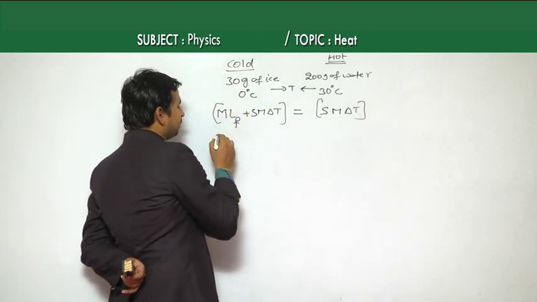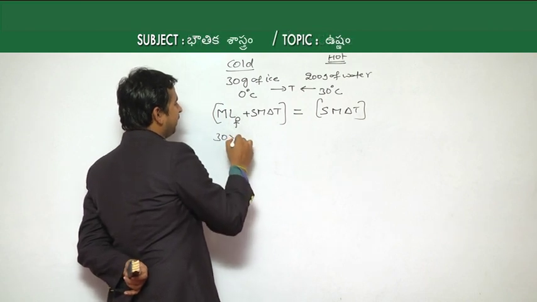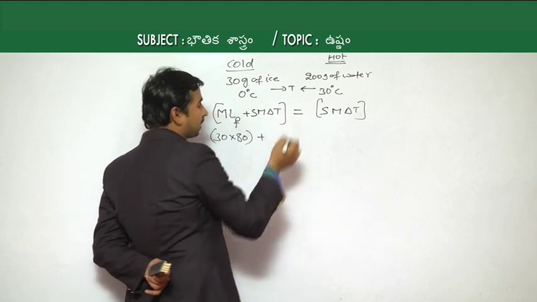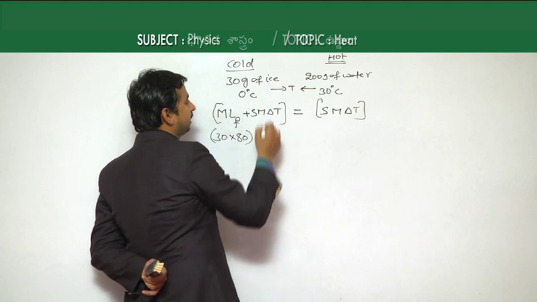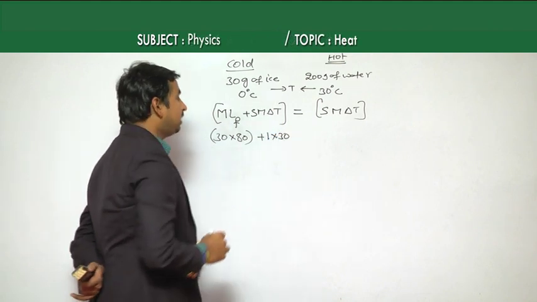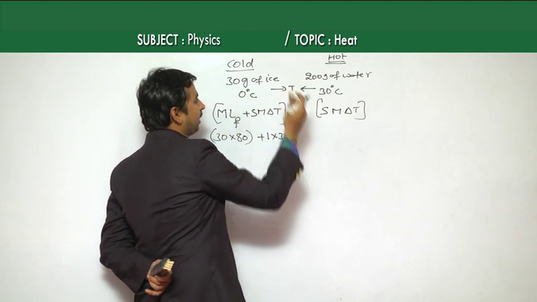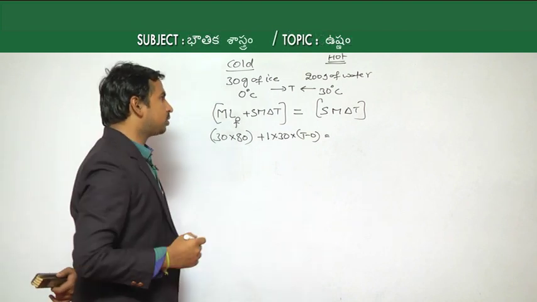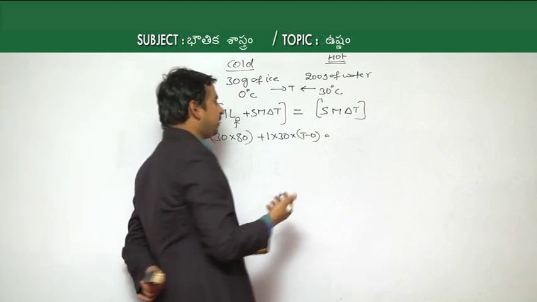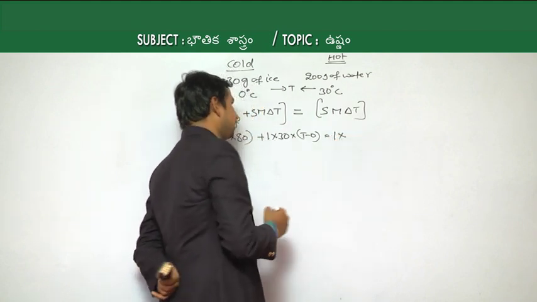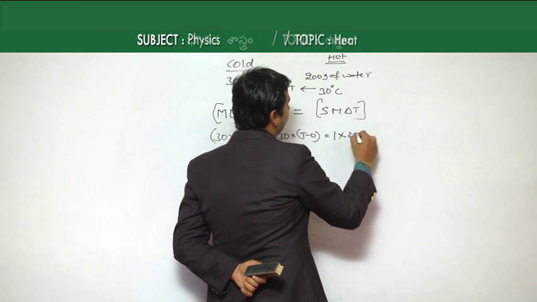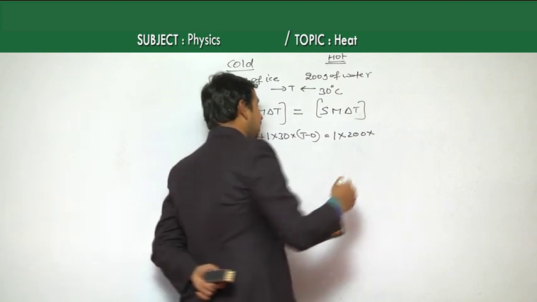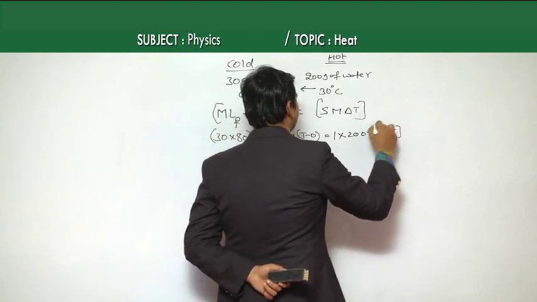Then the mass of the ice is 30 grams, and the latent heat of fusion is 80 calories, plus the specific heat after converting into water, which is 1, and the mass is 30 grams, since 30 grams of ice gives 30 grams of water. The change of temperature is initially 0 and finally T, so T minus 0 is the change. For the hot body, which is water, the specific heat we already know is 1 calorie per gram degree Celsius, the mass is 200 grams, and the temperature decreases from 30 to T, so the change becomes 30 minus T.